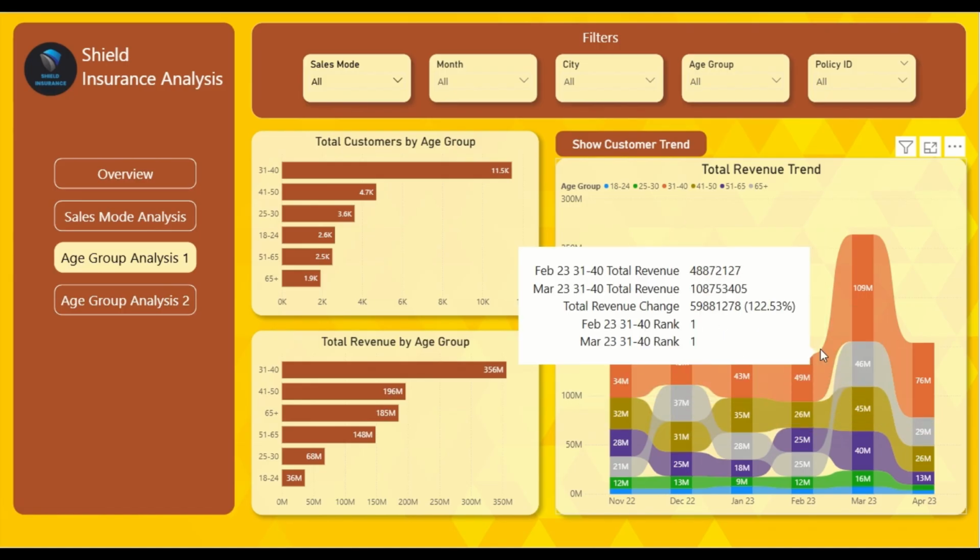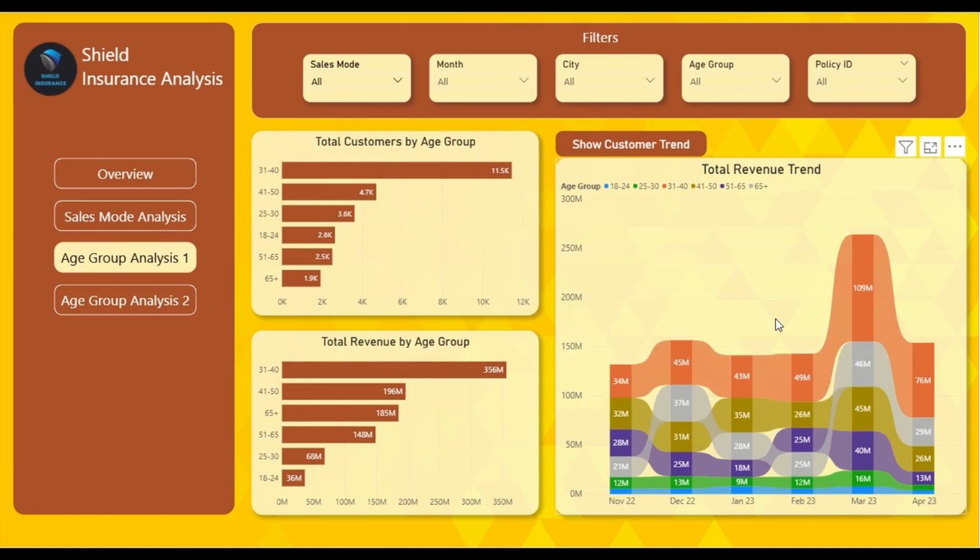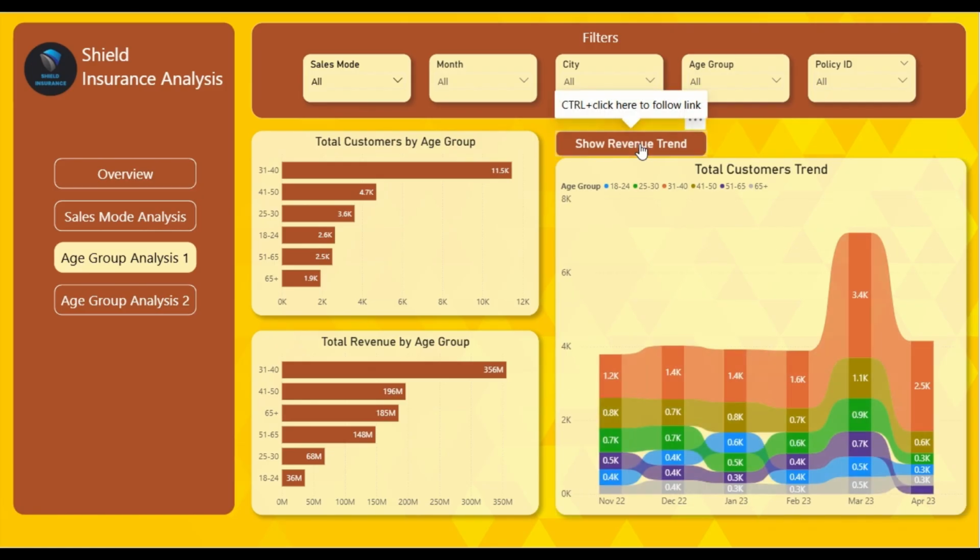Now, this may be because the company may have sold high premium policies to this age group and the underwriting might have been temporarily relaxed. Therefore, it contributed to a high amount of revenue, the second highest amount of revenue in April 2023. Now let's move on to age group analysis part 2.